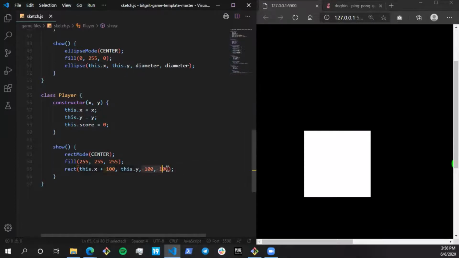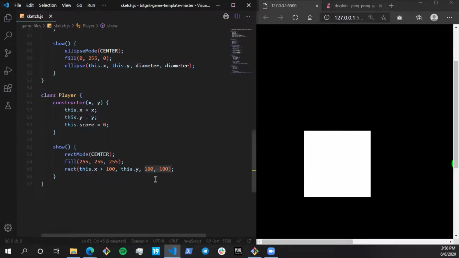Just see that the width and height of the box is 100 by 100. So this is 100 pixels and this is 100 pixels. Whatever x and y have been provided to it, say this is 50 comma 50, when the rect mode is not center, from here it draws the square.